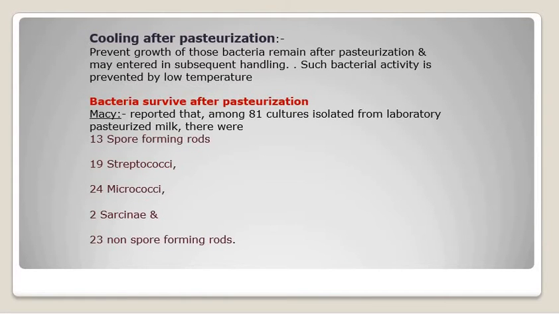Here is what we just studied. Prevent growth of those bacteria that remain after pasteurization and may enter in subsequent handling. Such bacterial activity is prevented by low temperature. So after heating, a low temperature cycle is recommended. According to Massey, amongst 81 cultures isolated from laboratory pasteurized milk, there were 13 spore forming rods, 19 streptococci, 24 micrococci, 2 sarcinae, and 23 non-spore forming rods.